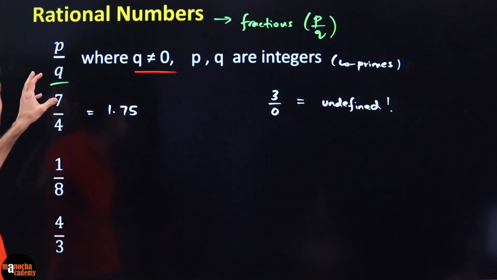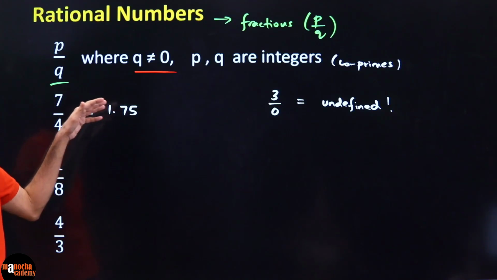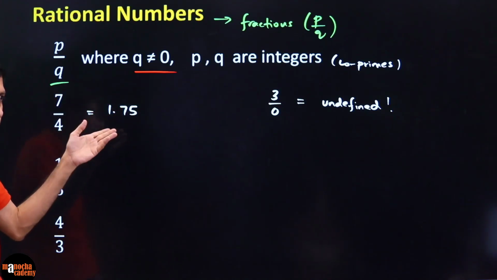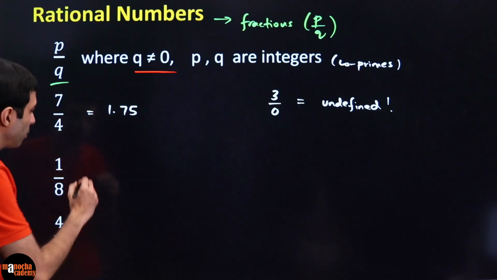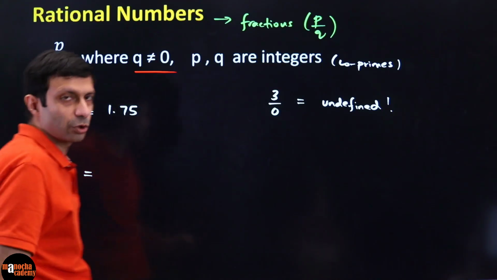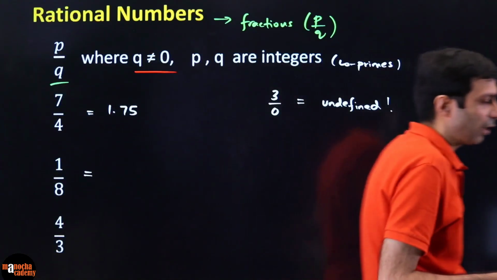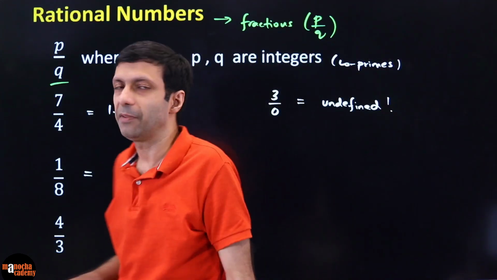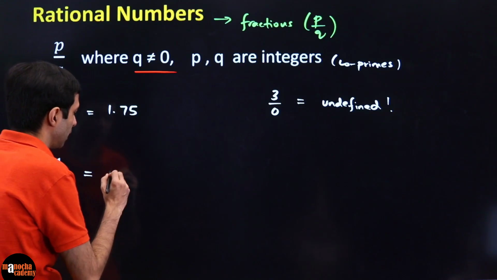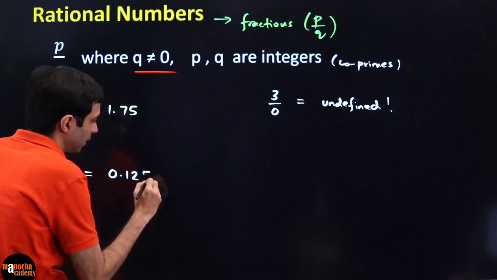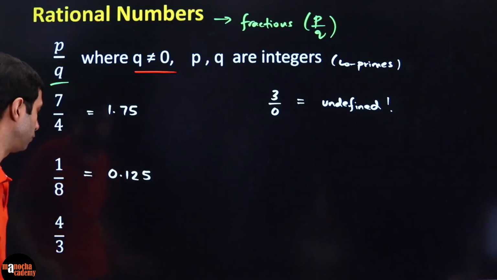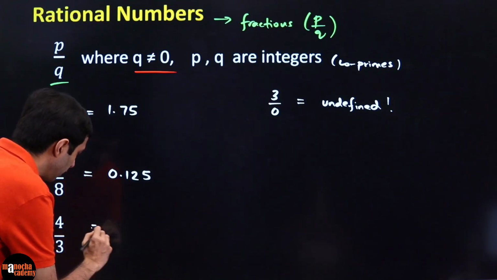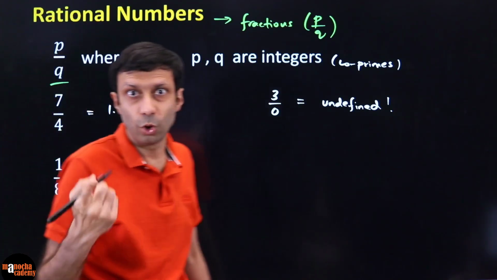So yes, P by Q can be converted to decimal form as well, as you can see here. What about 1 by 8, guys? That is also rational, P by Q form. Can you convert it for me? What will you get if you do the division? 1 divided by 8, come on, do it, guys. I think 0.125. See, again, it gives you a decimal number. No problem. What is 4 by 3? If you guys do the division, don't use a calculator.